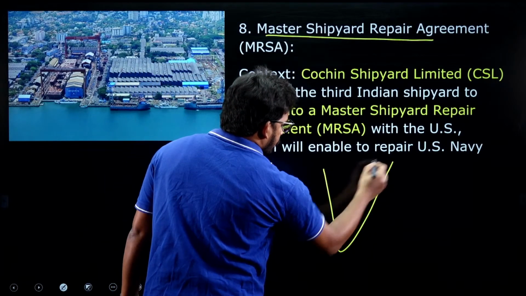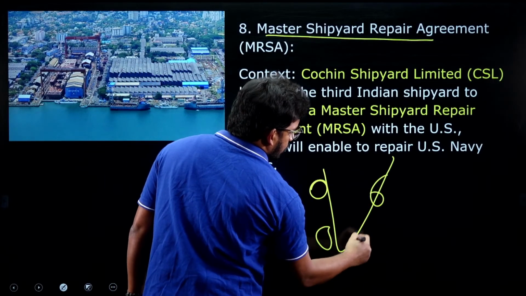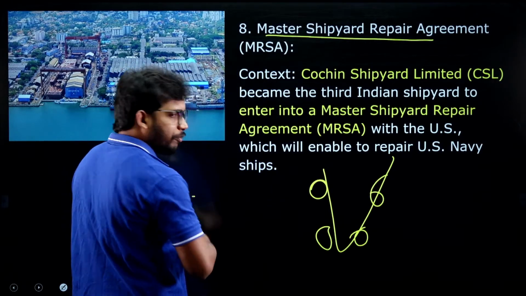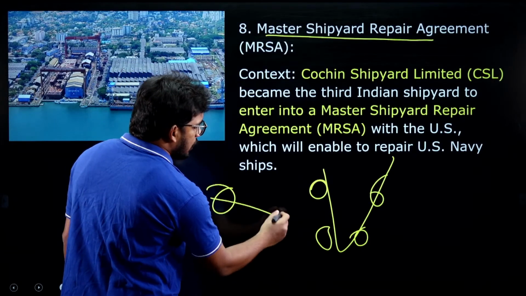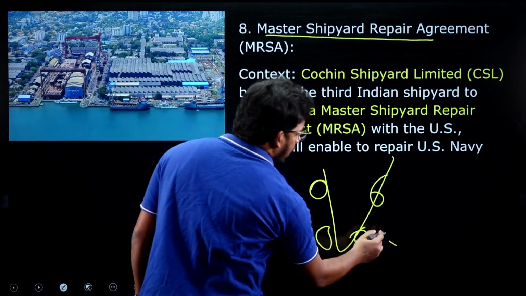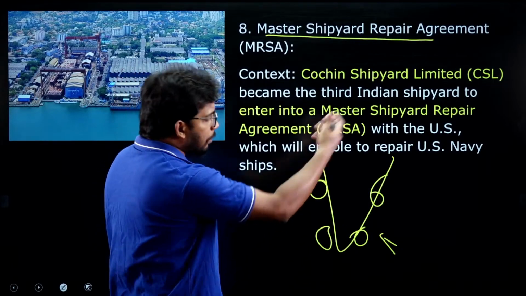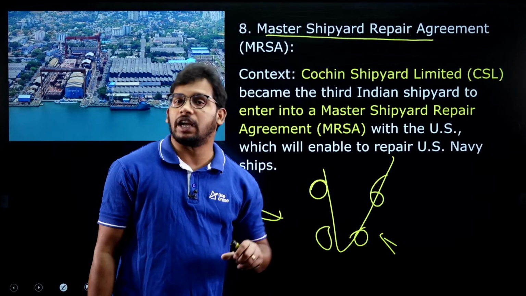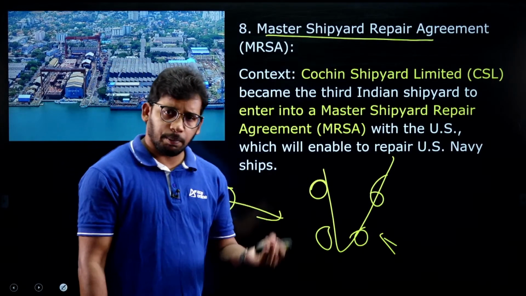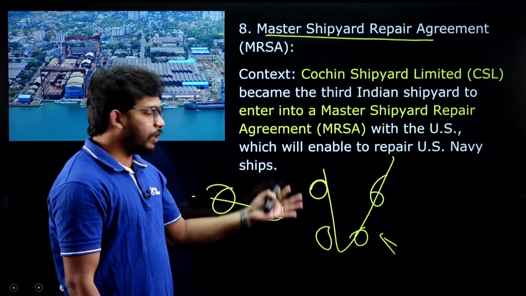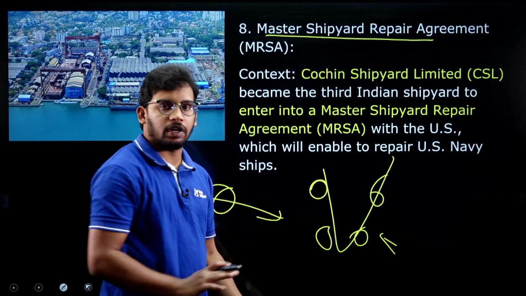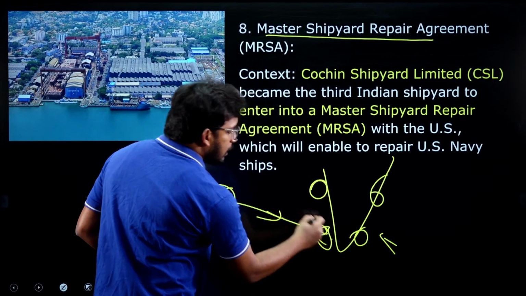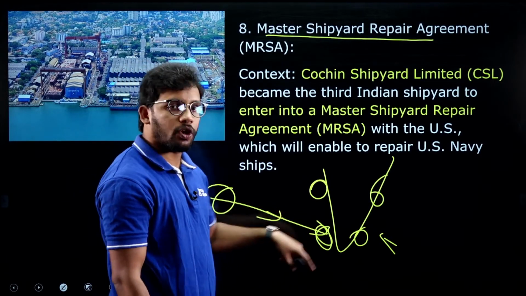See, India has a very good coastline, right? We have more than 7,500 kilometers of coastline, and ships from various regions, it can be from the USA, may come into the Arabian Sea, Bay of Bengal, right? And some other ships from Japan can come into Indian waters. And these are friendly countries. The USA is a friendly country to India. Japan is a friendly country to India, right? So whenever the ships are traveling through this region, if there is an obstruction, they need to come near and get a repair, right? Else they cannot move ahead.